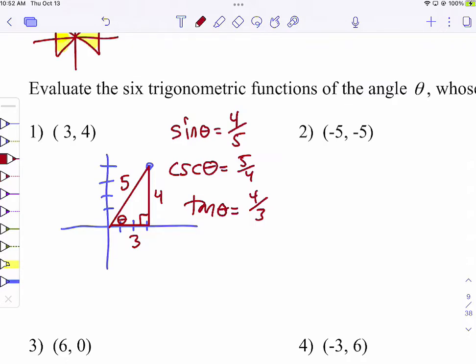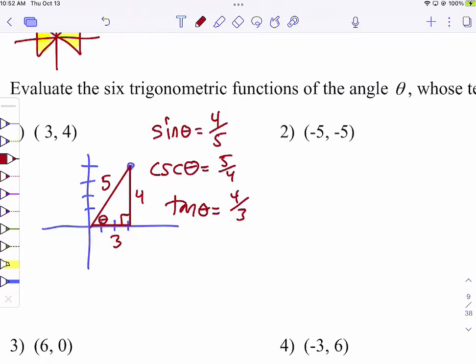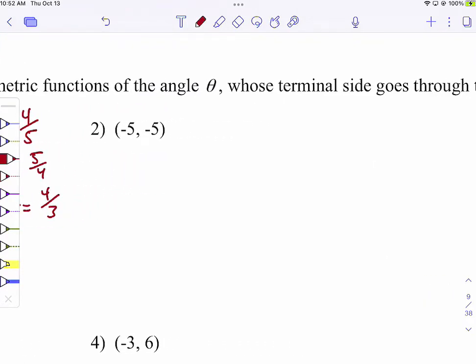And then there's cosine and cosecant, but we don't need to do all 6. We don't literally need to do all 6. So that's good enough. All right, I'm moving on to number 2. I want to get this problem done, and then we'll be done for today. -5 is in which quadrant?